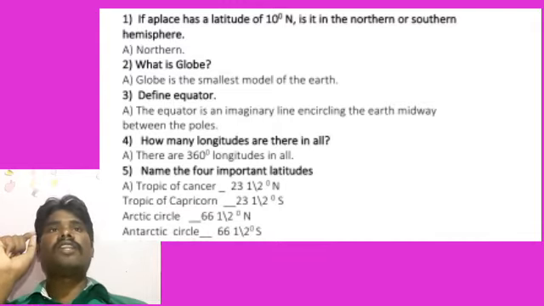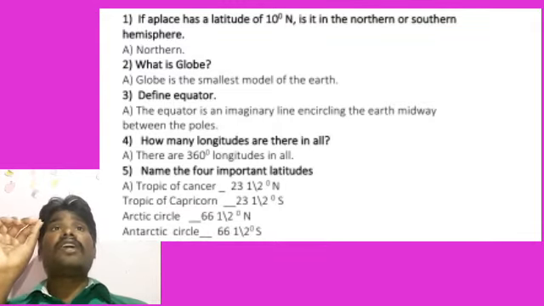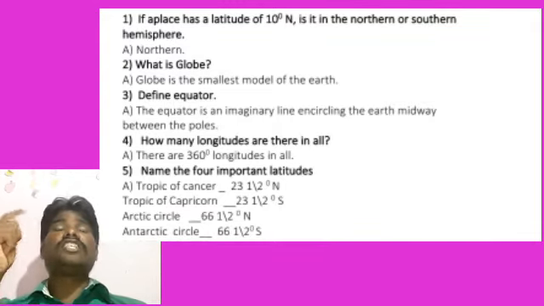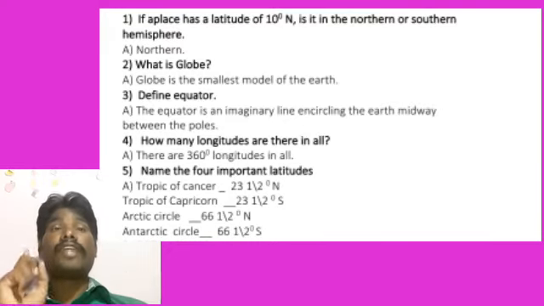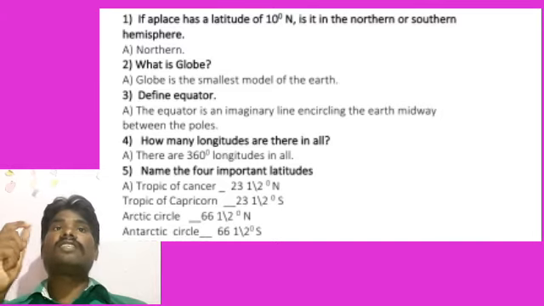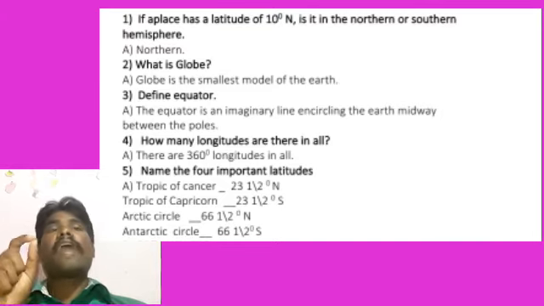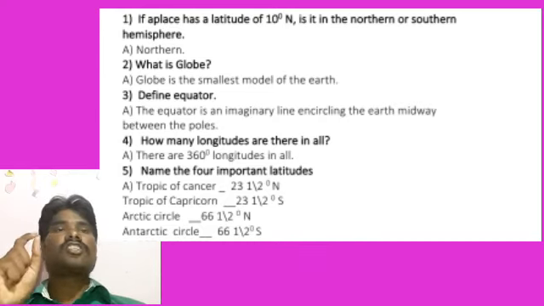Hot zone or torrid zone. Between 23.5 degrees and 66.5 degrees, what is there? Temperate zone is there. Temperate zone is there between 23.5 degrees north and 66.5 degrees north, as well as 23.5 degrees south and 66.5 degrees south also.